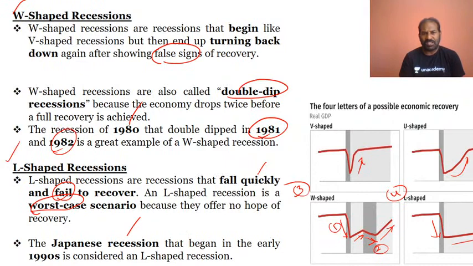And the Japanese recession that began early in the 1990s is L-shaped, and this is very important from the prelims point of view.